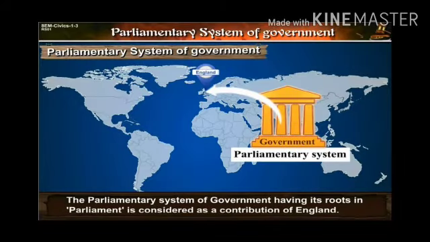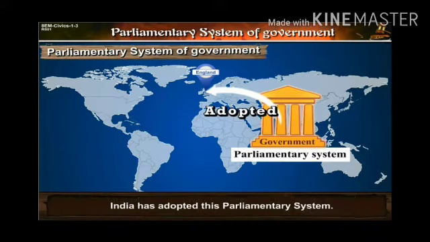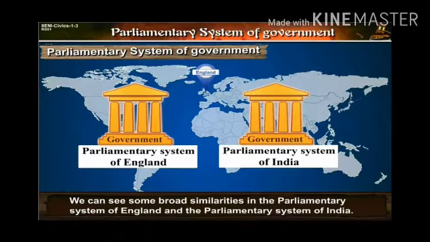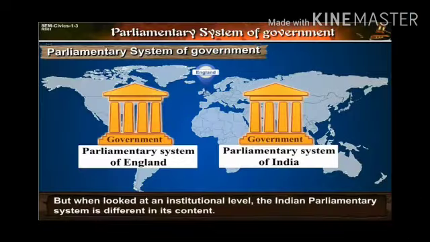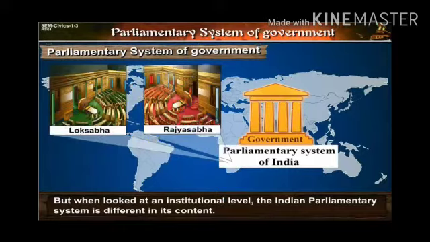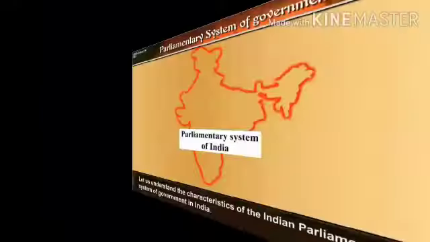Thus, it is said that the parliamentary system of government having its roots in Parliament is considered a contribution of England. Although India has adopted this parliamentary system, we can see some broad similarities between the parliamentary system of England and that of India. But when looked at an institutional level, the Indian parliamentary system is different in its content.